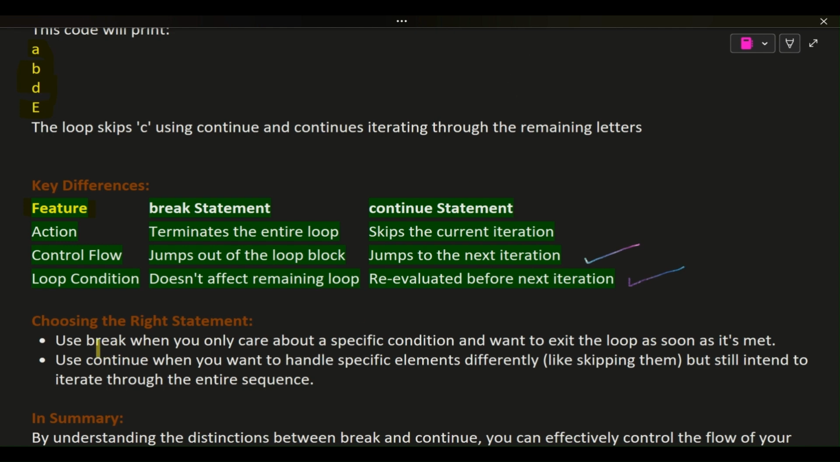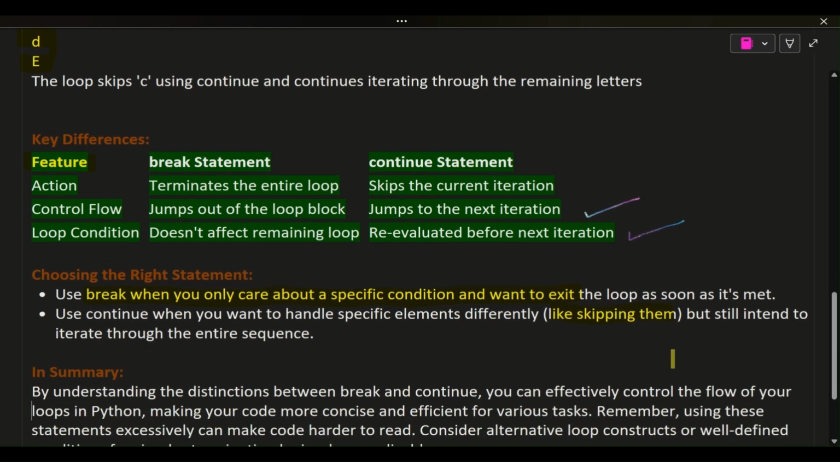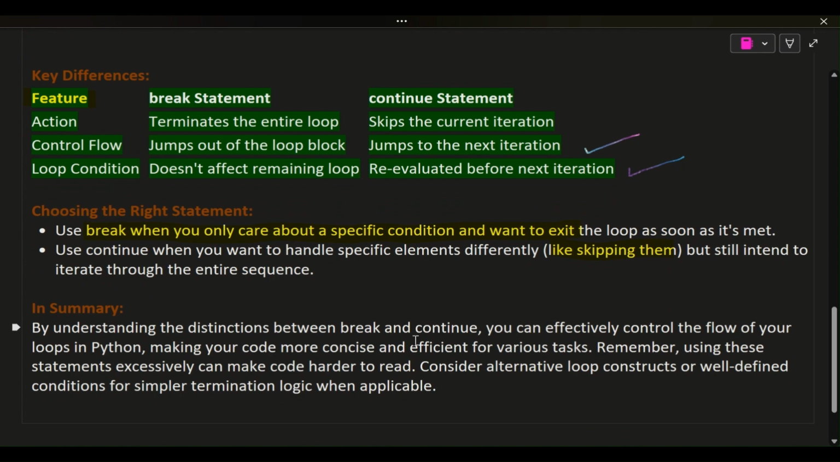Choosing the right statement. Use break when you only care about a specific condition and want to exit the loop as soon as it's met. Use continue when you want to handle specific elements differently, like skipping them, but still intend to iterate through the entire sequence. In summary, by understanding the distinctions between break and continue, you can effectively control the flow of your loops in Python, making your code more concise and efficient for various tasks.